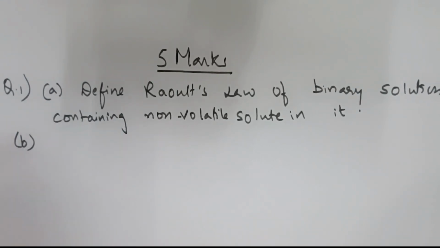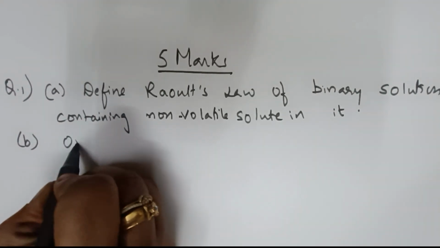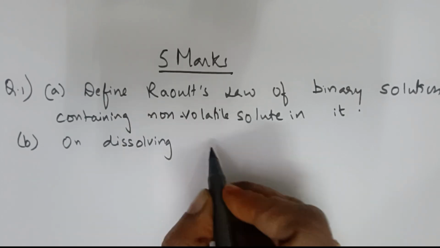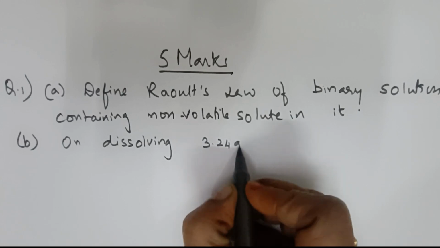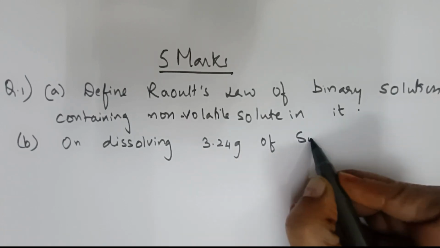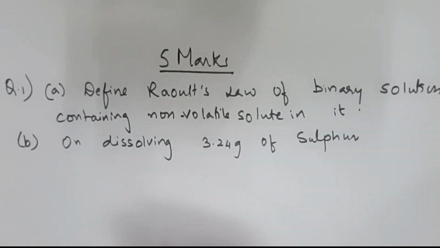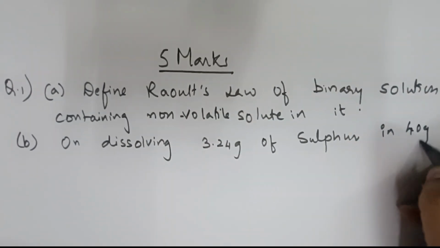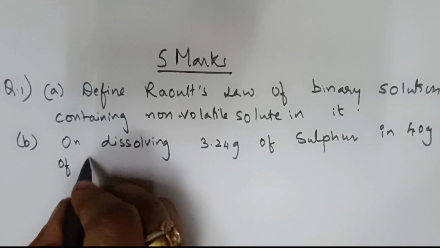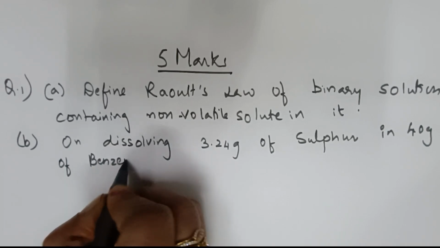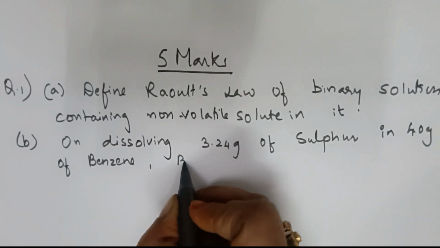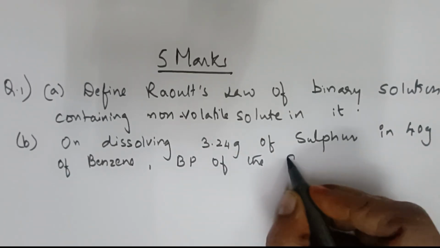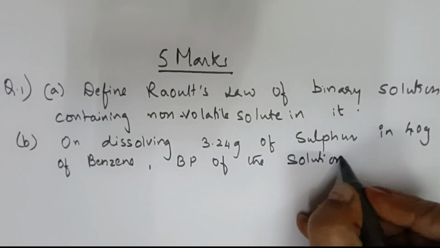Let us write. First, they'll give you a question like this. See here. On dissolving, okay, what they're doing, they're dissolving 3.24 grams of sulfur. In where they're dissolving the sulfur powder, they're dissolving in 40 grams of benzene. This is what they are dissolving. And what happened? Then the boiling point, BP means boiling point. The boiling point of the solution was higher, it seems.